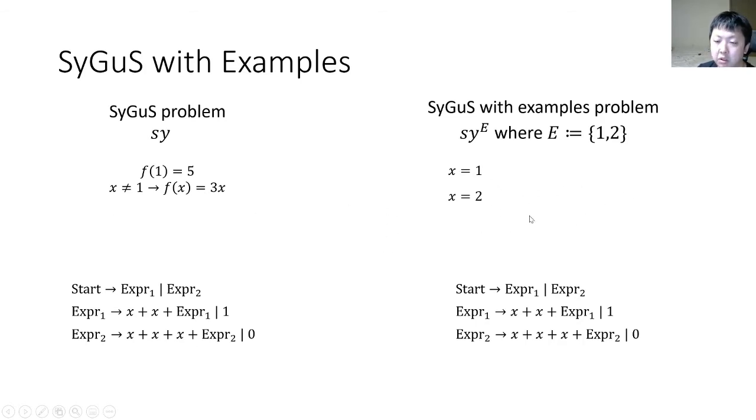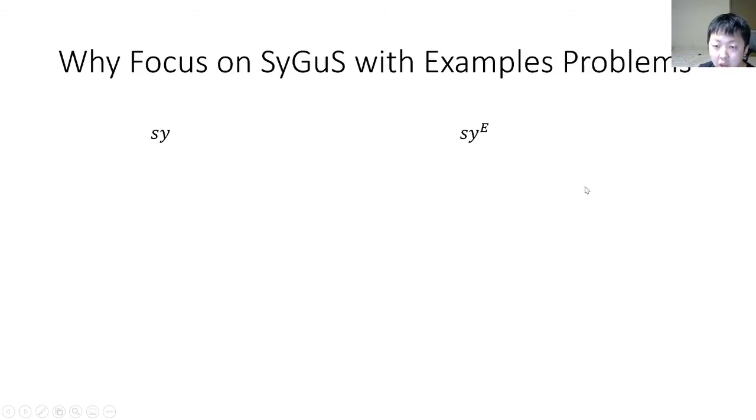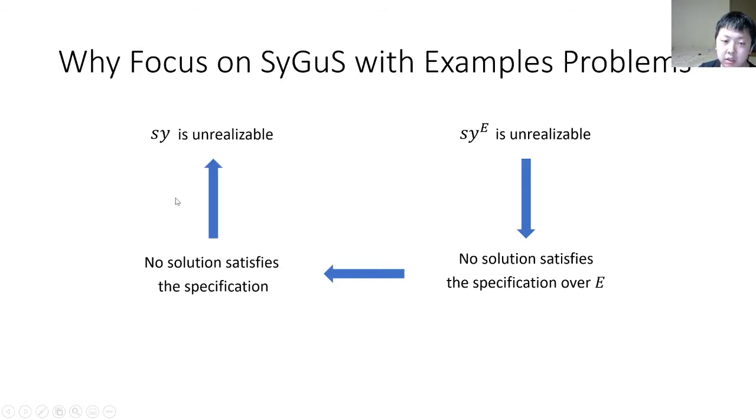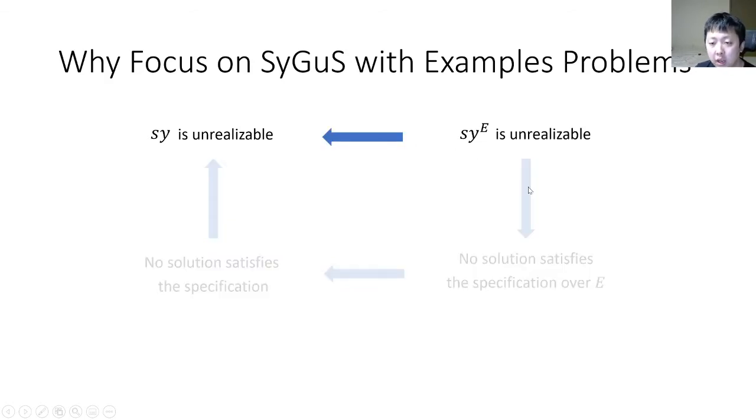Instead, the specification will be some input-output examples, for example f1 equal to 5 and f2 equal to 6 here. If we can prove that psi e is unrealizable, which means that there's no solution satisfying the specifications over e, which implies there's no solution satisfying the specification for all inputs. This is the definition of unrealizability of SyGus problems. So it's enough to prove that the SyGus over example problem is unrealizable.